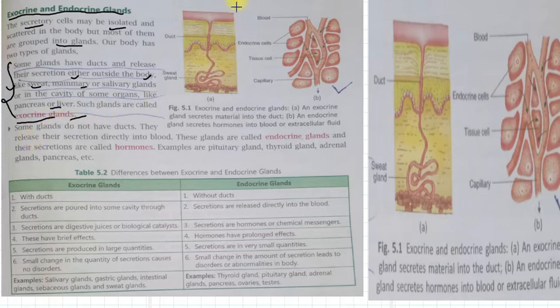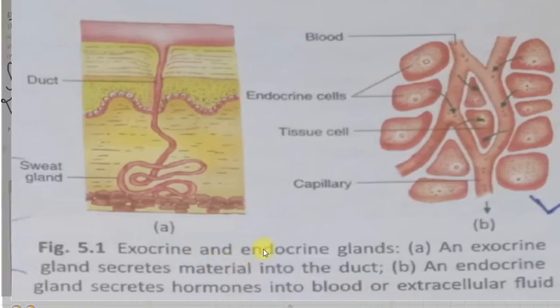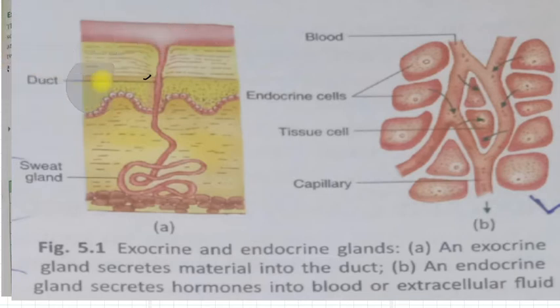So this is the figure of exocrine glands. Let us see it here in this figure by making it large. So here part A of this figure is an exocrine gland, which secretes material into the duct.